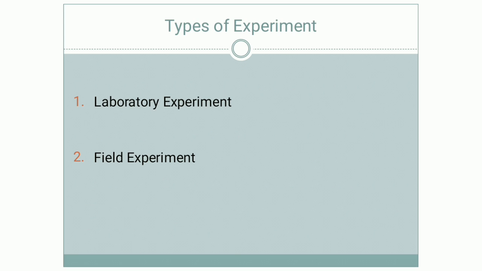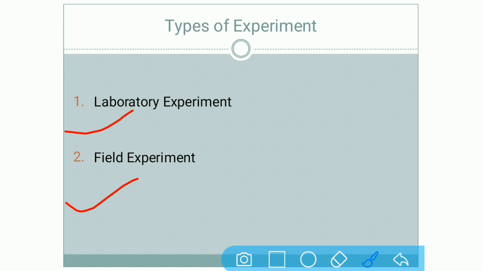Okay. Now two types of experiment are there. Number one is laboratory experiment, number two is field experiment. So let us go with number one, laboratory experiment. A laboratory experiment is an artificial setting for an experiment in which the researcher constructs the desired condition. Here whatever you do, you have to do in a certain artificial setting, and the results generated from that artificial setting are known as a laboratory experiment.